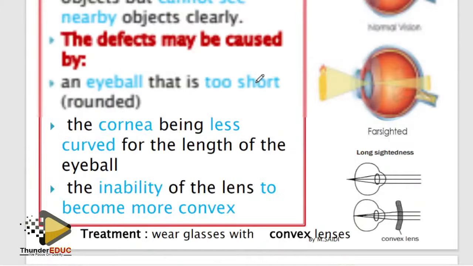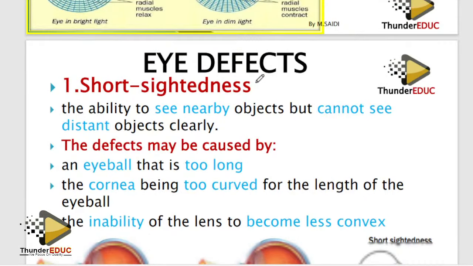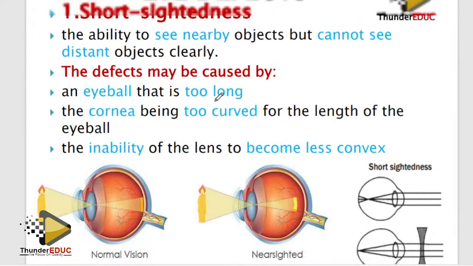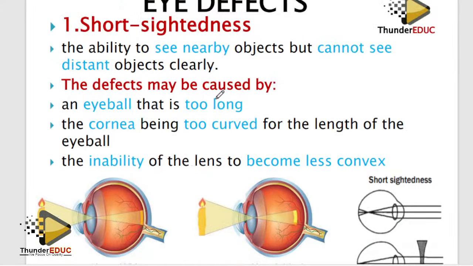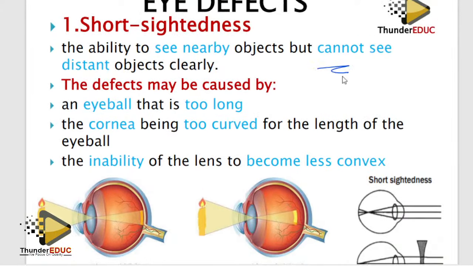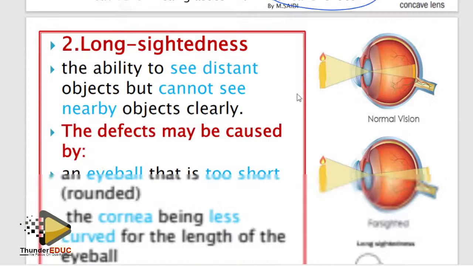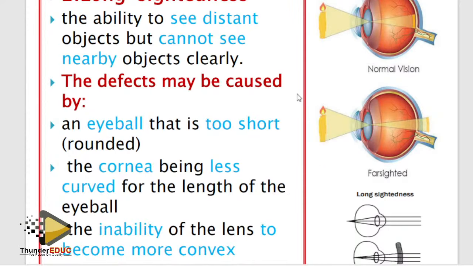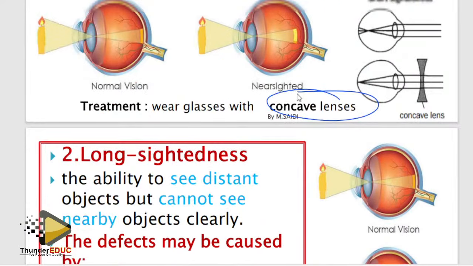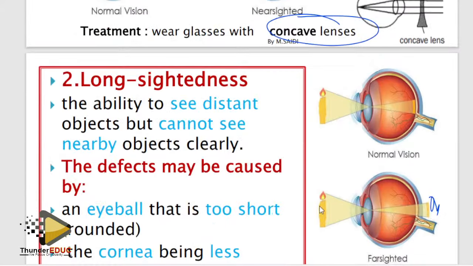All right, let's go back here. Please know what causes short sight and what the remedy for that is. Long sight, you see things which are far, but you can't see things which are near. It means that the image is forming behind the retina. So I need to bring it back, so I put a convex lens there.